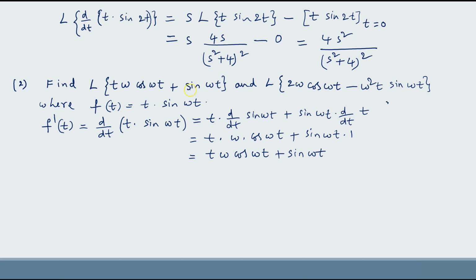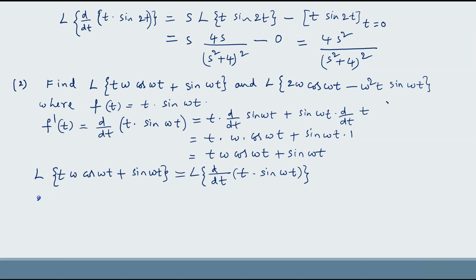So this first bracket is nothing but d by dt of t sin omega t. Okay, so here Laplace transform of t omega cos omega t plus sin omega t is nothing but Laplace transform of d by dt of t sin omega t.